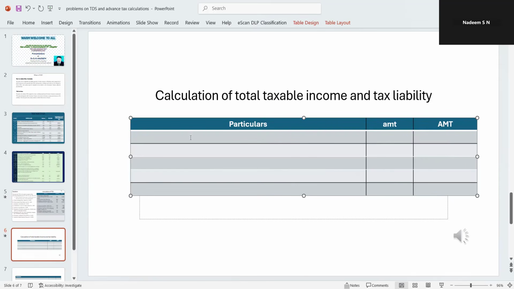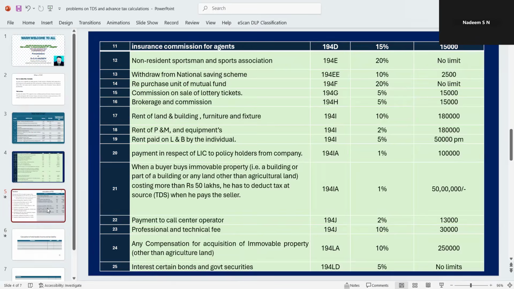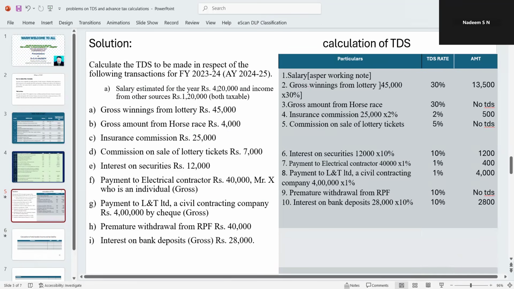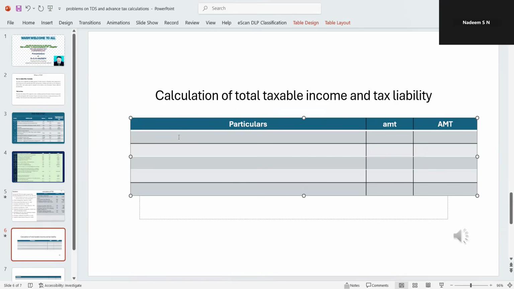So first of all, we have two different heads of income. One is salary income and the next one is other sources of income. First one, I'm going to take income from salary.